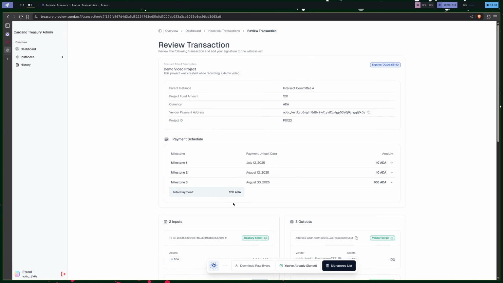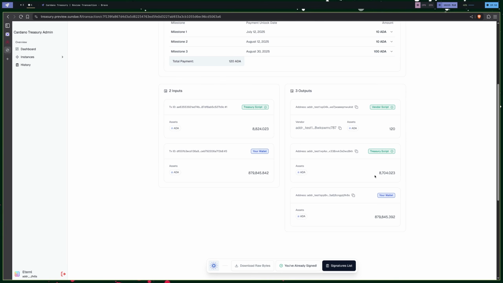that we have a generic description here up top. This is specific to the type of transaction that's being submitted. In this case, it's a fund, so it's showing you the payment schedule of the contract it's creating. It shows you when this transaction expires and when it has to receive all of its signatures by. In preview, this is 6 hours, but in mainnet, this will be 36 hours.